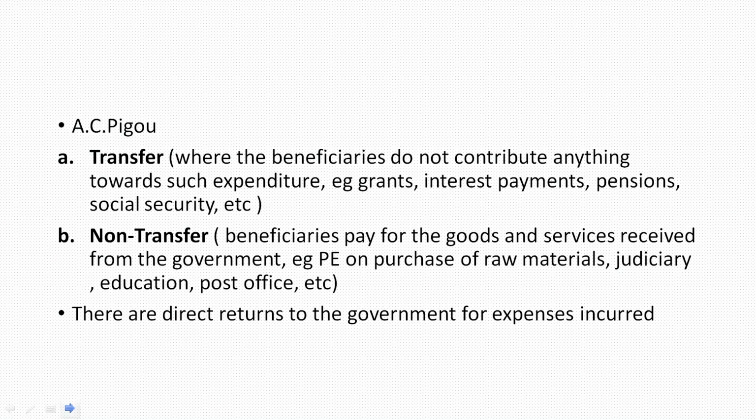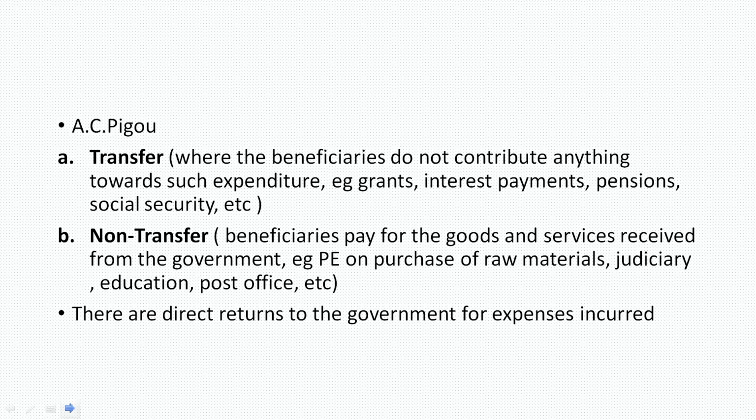A.C. Pigou gave another view on the classification of public expenditure. He said that public expenditure can be classified into transfer and non-transfer public expenditure. So, what does transfer public expenditure mean? That the beneficiaries do not contribute anything towards the expenditure. We are not contributing in the case of pensions. At the age of retirement, pensions are given to the employees. It is in the form of a transfer.